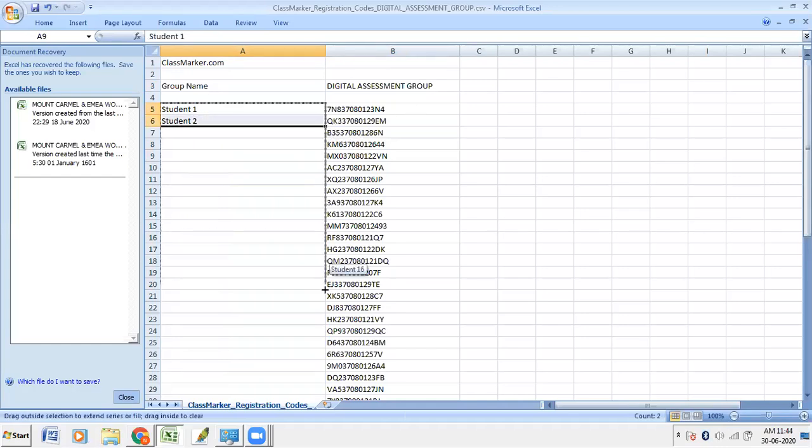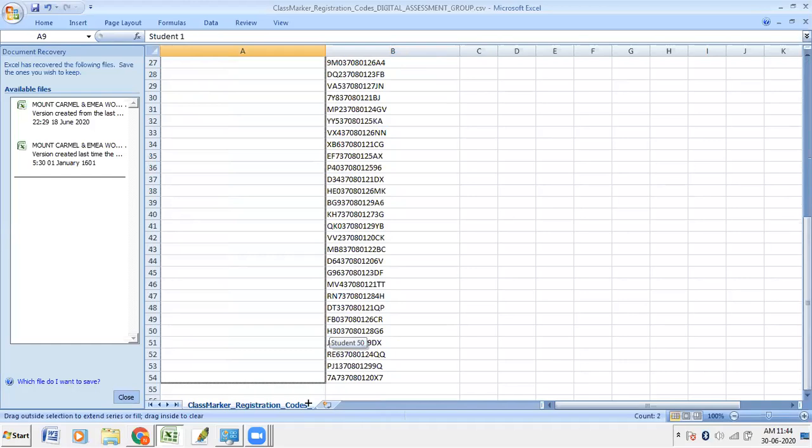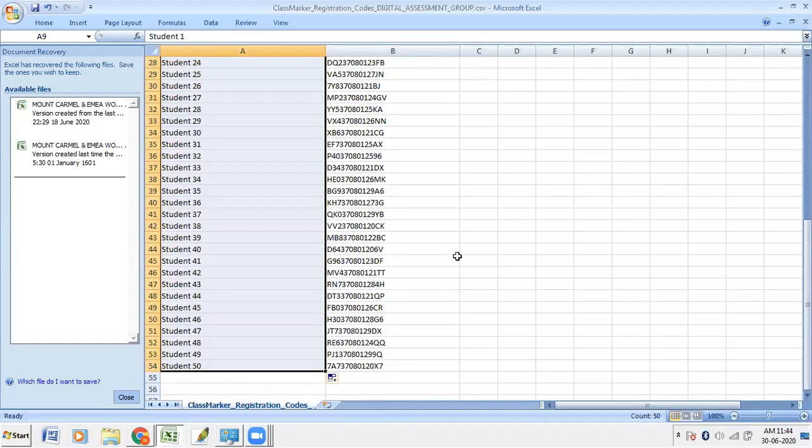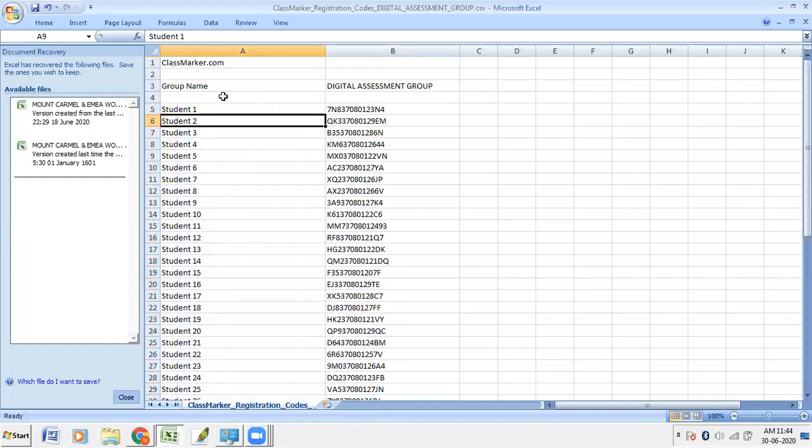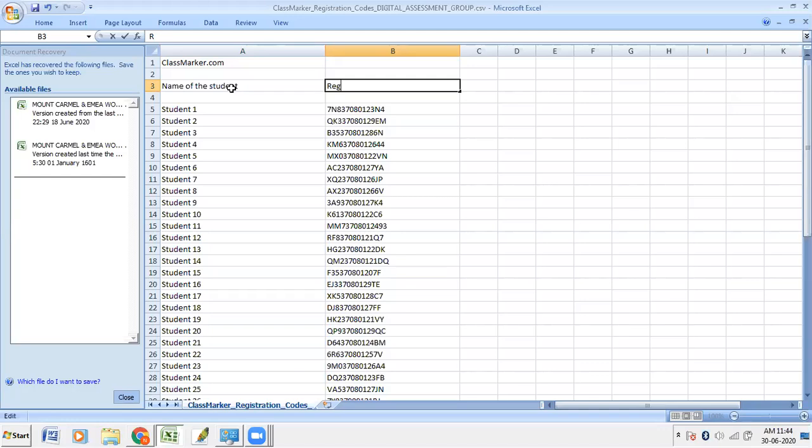You can copy your students' names from the sheet and paste it. So you see group name here, name of the student. Registration number or registration code, like this you can do.